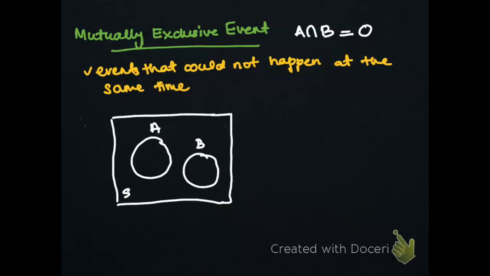You cannot have two values occur from rolling one dice. A real life situation for mutually exclusive event is that you cannot attend two classes at the same time. You cannot attend statistics class and at the same time attend another class, let's say English class. That one is a mutually exclusive event. Two events cannot occur at the same time.